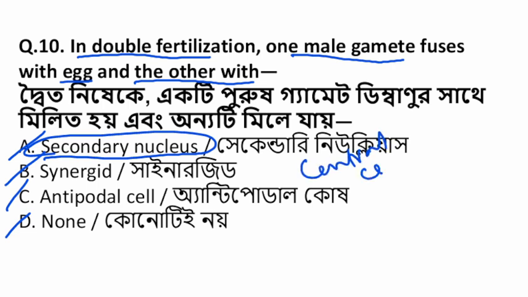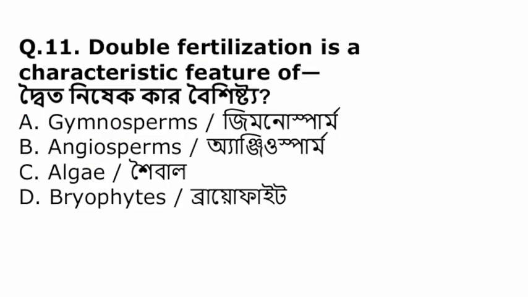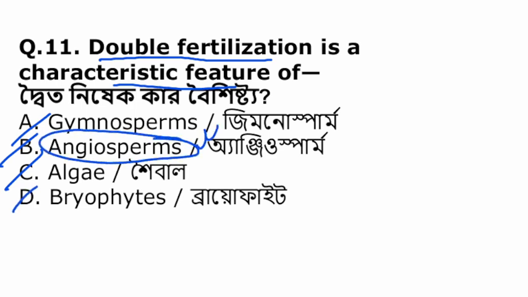The central cell develops into 3N endosperm. Double fertilization is a characteristic feature of gymnosperm, angiosperm, algae, bryophyte? Double fertilization is a characteristic feature of angiosperms.